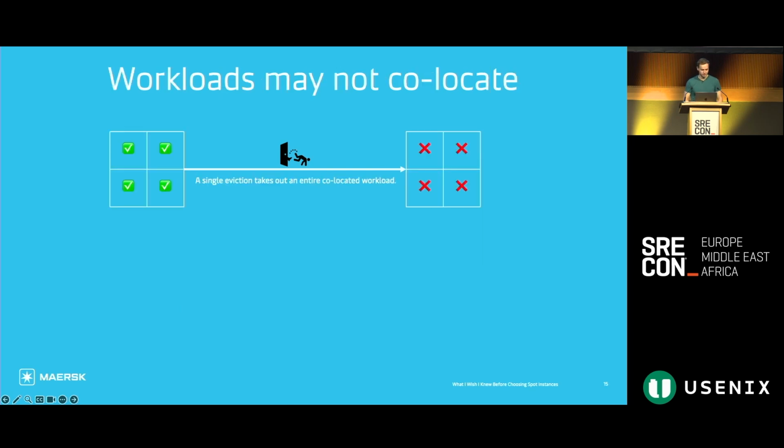Now the next problem, we now have our 4-replica workload, but there's nothing stopping them from just co-locating on the same node, and then if that node gets evicted, now we're back to square one, our entire workload is down, and it's generally a bad time.